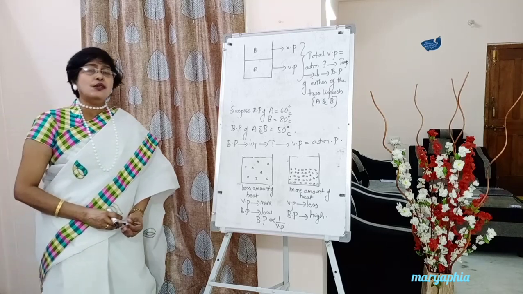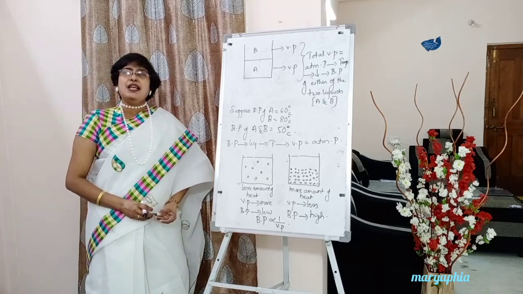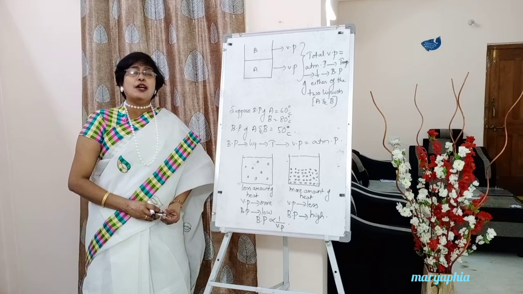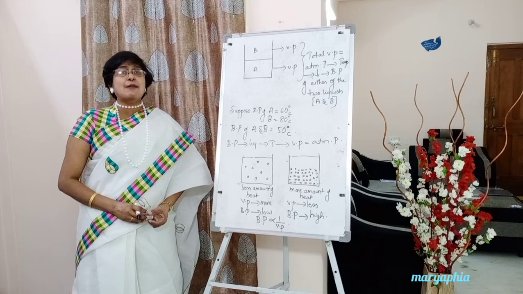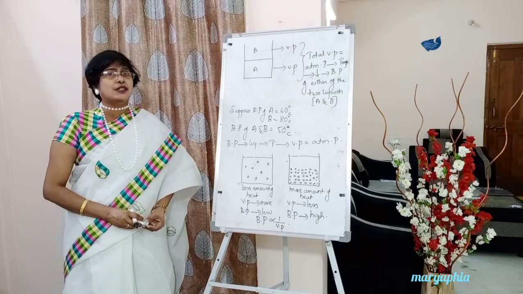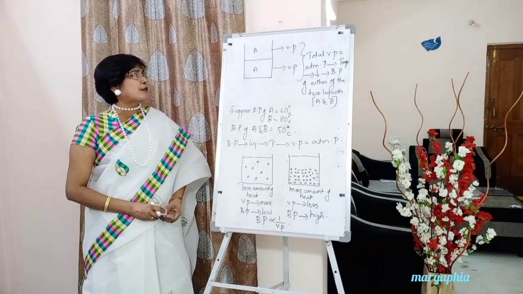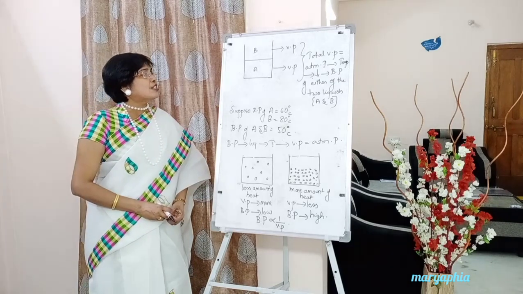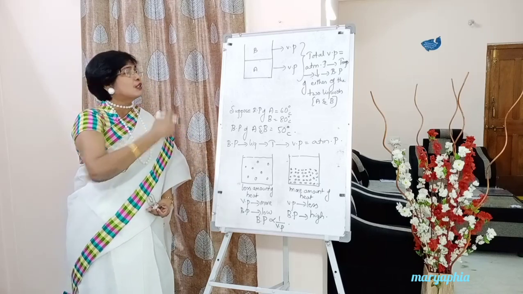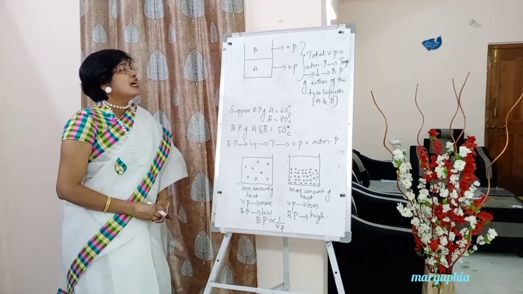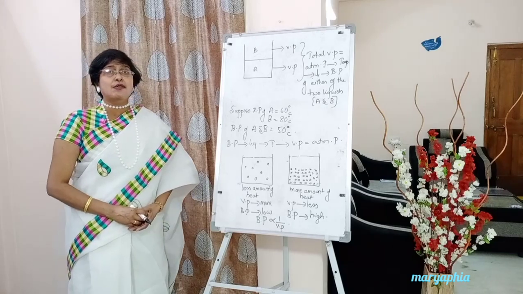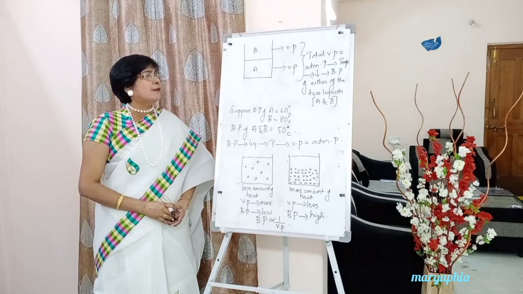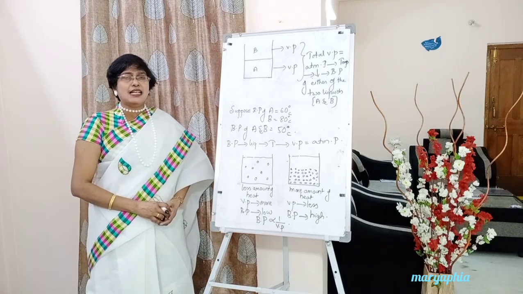If you want to know the vapor pressure of A and B, simply add the vapor pressure of A plus the vapor pressure of B. Now you know the boiling point of a liquid is the temperature at which vapor pressure becomes equal to the outside atmospheric pressure. And it was observed that the total vapor pressure of A and B becomes equal to atmospheric pressure at a temperature less than the boiling point of either of the two liquid components A and B. So I will tell you the reason for that.